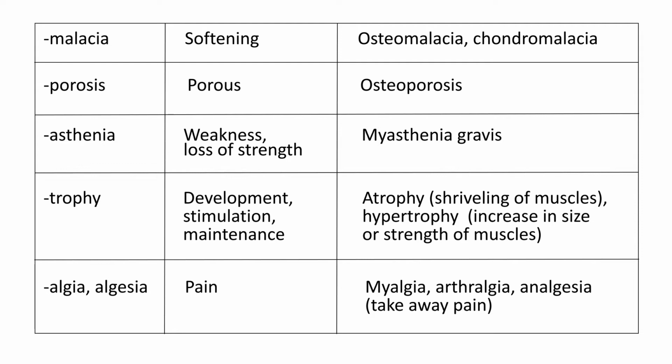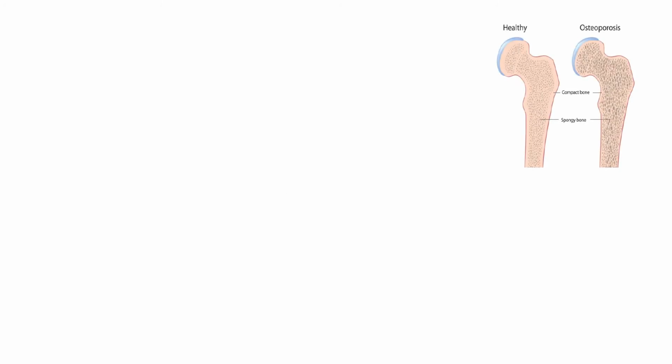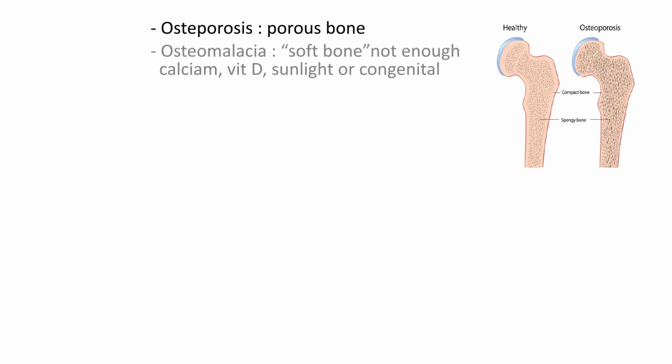For example, osteomalacia, osteoporosis, myasthenia gravis, atrophy or hypertrophy of the muscle, myalgia, arthralgia, analgesia. These photos demonstrate osteoporosis or porous bone, and osteomalacia or soft bone because of not enough calcium intake, not enough vitamin D, not enough sunlight exposure, or because of a congenital defect.